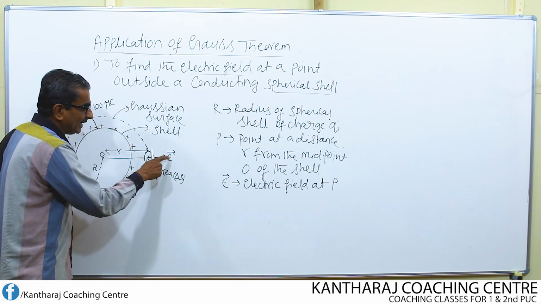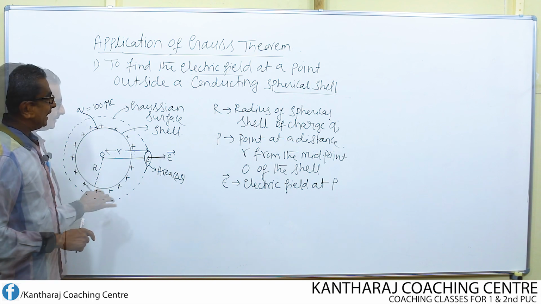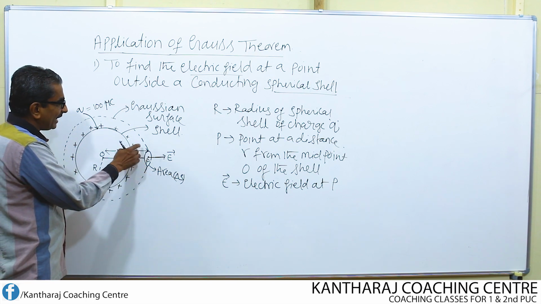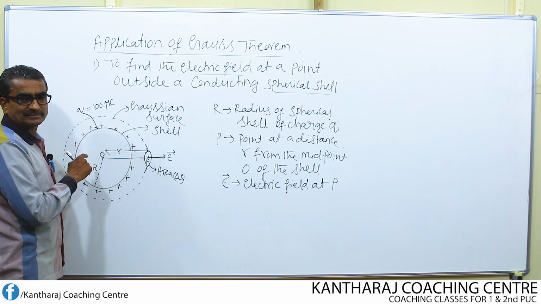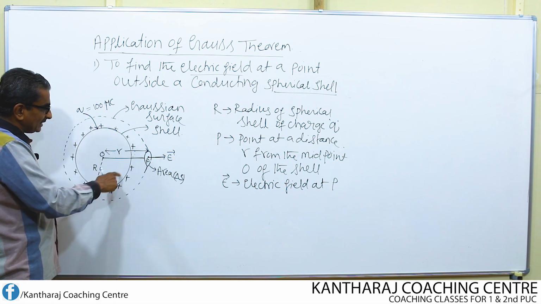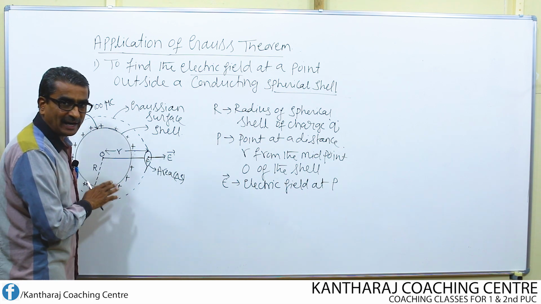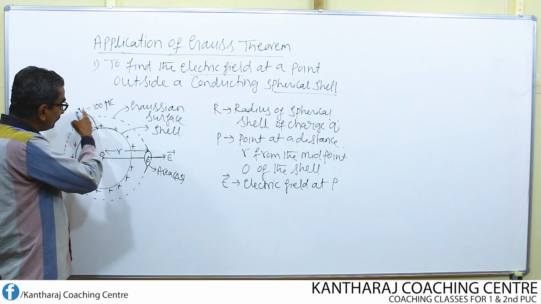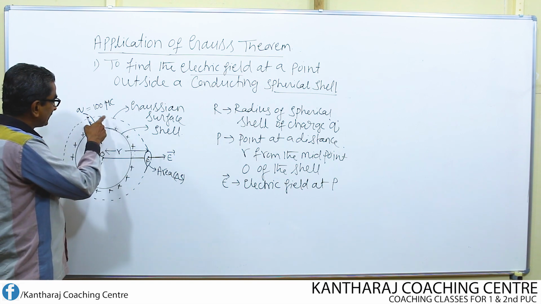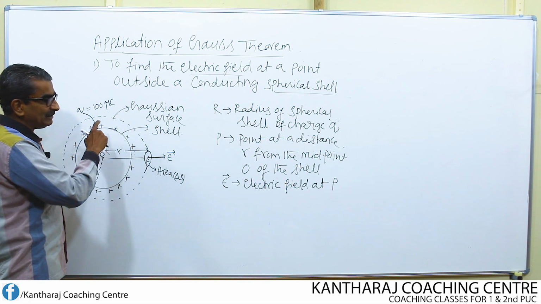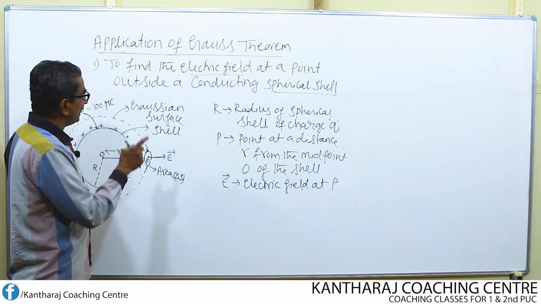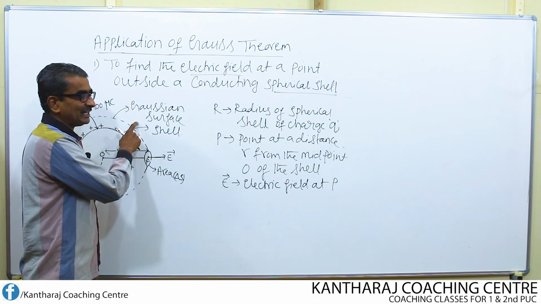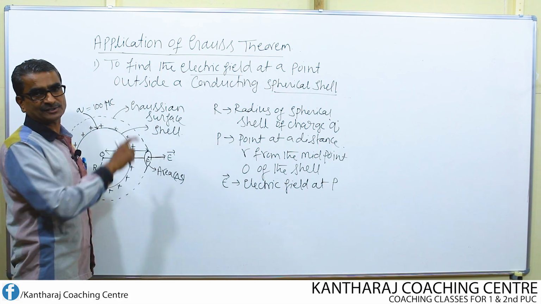At this point, I need to find the electric field. So passing through this point, I imagine one sphere. Actually, this is the conducting sphere we originally have. But outside this, I imagine one more sphere, which is represented in the form of a dotted line. It is purely imaginary, and I call that imaginary sphere the Gaussian surface.